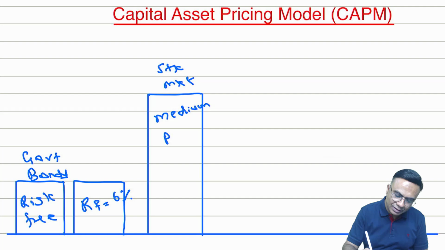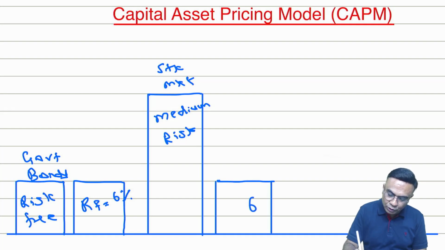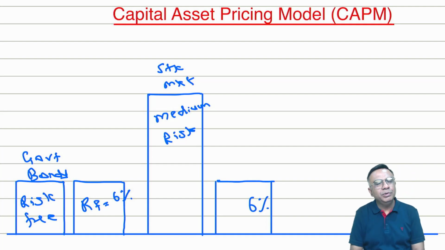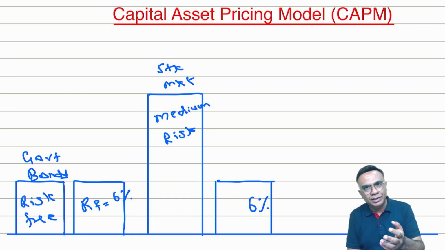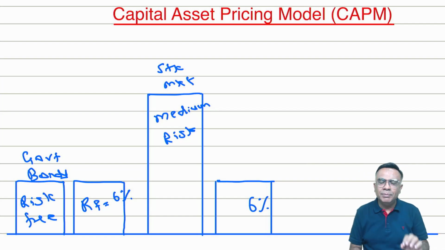There is risk involved in the market, and you are going to get, say, 6% return over the year also. So where are you going to invest? Obviously you will invest in government bonds. If I take risk and I get 6%, it is obvious I will not take risk and earn 6%. So government bonds are very safe.